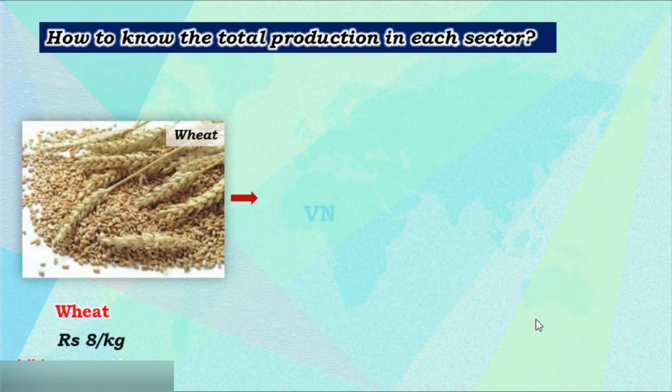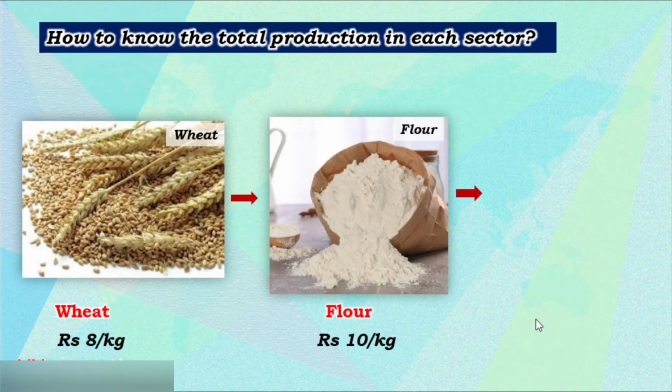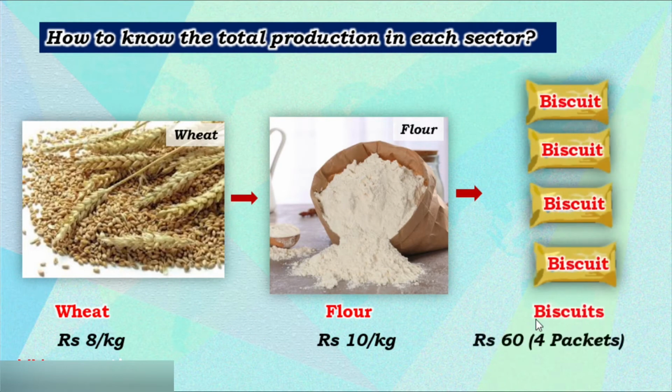Wheat is 8 rupees per kg, but when it is turned into flour, it is 10 rupees per kg. When it is turned into biscuits, it is 4 packets for 60 rupees. So how this value comes, let us see here.